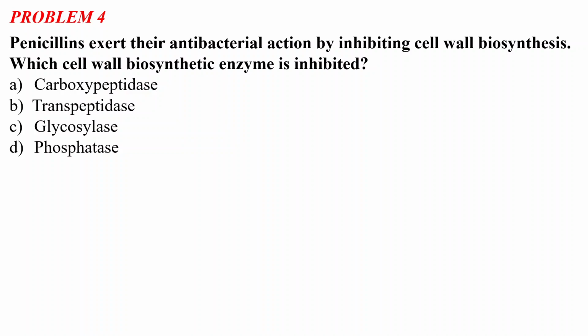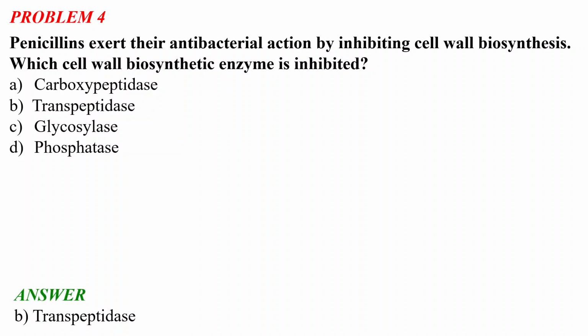So, we all know penicillins are a very important antibacterial agent, and they actually exert their antibacterial action by inhibiting cell wall biosynthesis. Bacterial cell wall biosynthesis is basically hindered by the penicillins. Now, there is an enzyme which helps bacteria in cell wall biosynthesis, and penicillins inhibit that biosynthetic enzyme. So, you have to identify which one is the correct cell wall biosynthetic enzyme inhibited by penicillin. Okay, so let's see the correct answer for this problem.